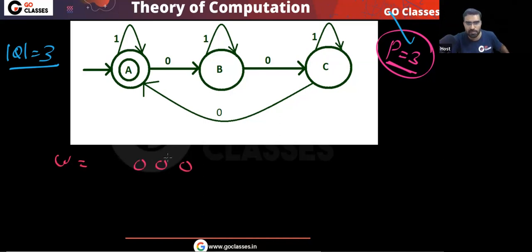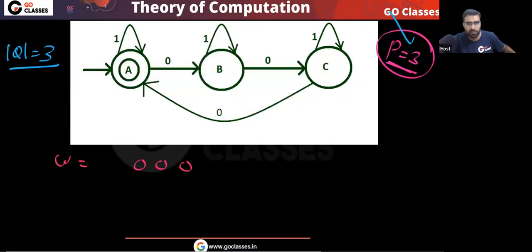Okay, you tell me one thing. Can you guarantee that some state will repeat? Forget about the DFA. Number of states is 3. String length is 3. Can you guarantee some state will repeat? Yes. And can you guarantee some state will repeat within the first 3 symbols? Yes. Okay.